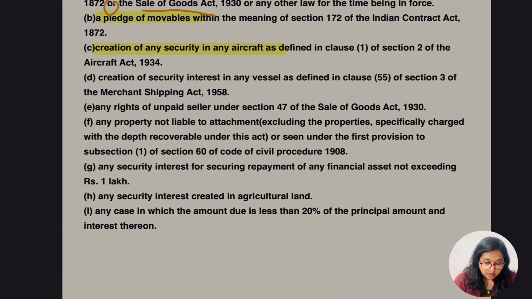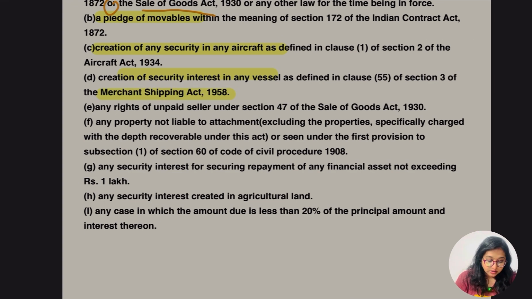Then the fourth thing here is the creation of security interest in a vessel. Earlier it was aircraft. The fourth point is about the vessel, and this is as per clause 55 of section 3 of the Merchant Shipping Act 1958.